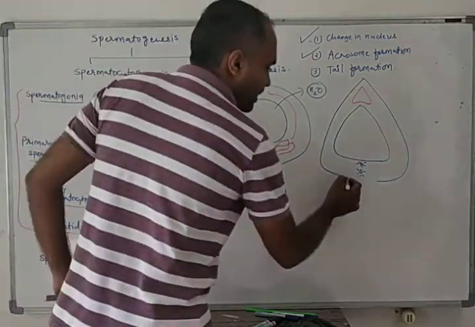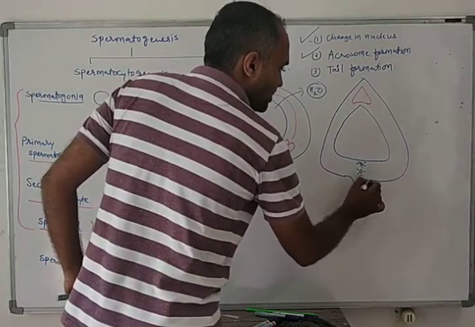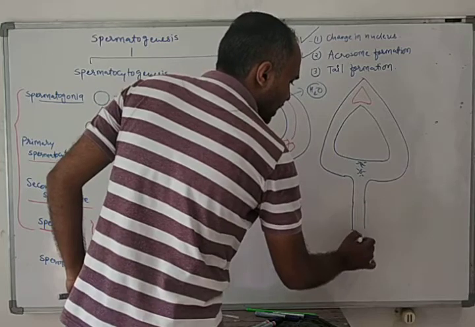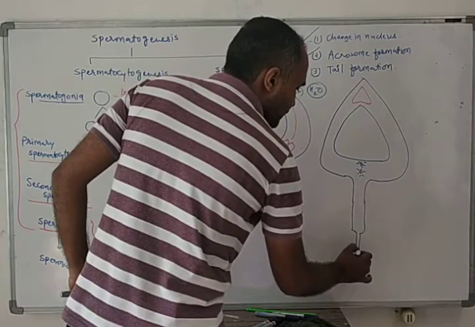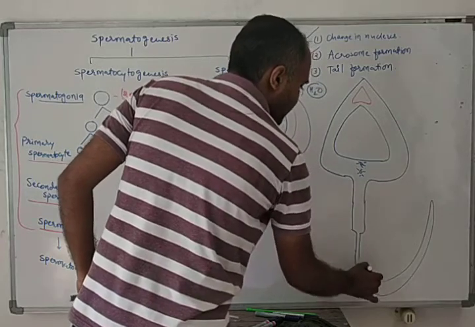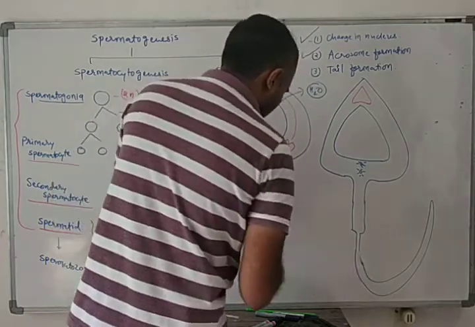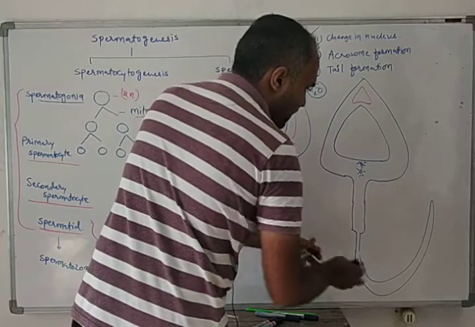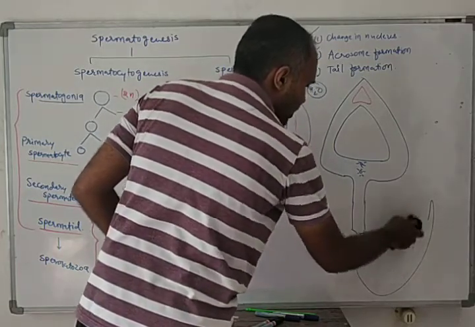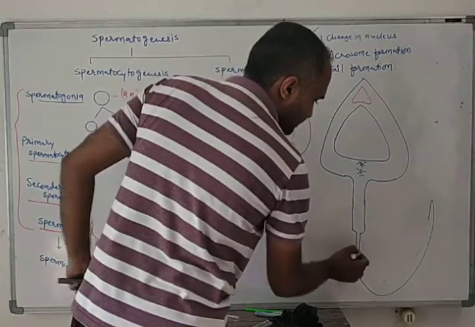And from this distal centriole, what will be formed? Tail will be produced from the distal centriole. So the distal centriole will produce the tail.